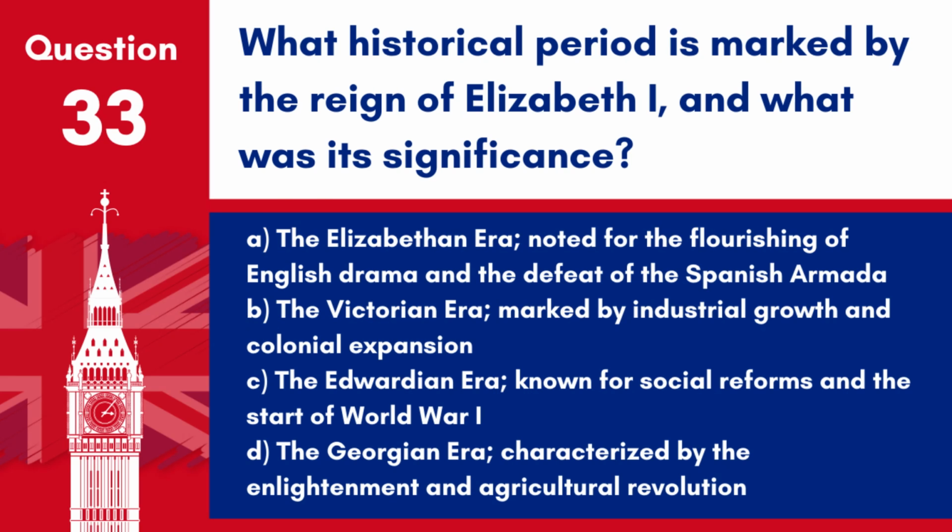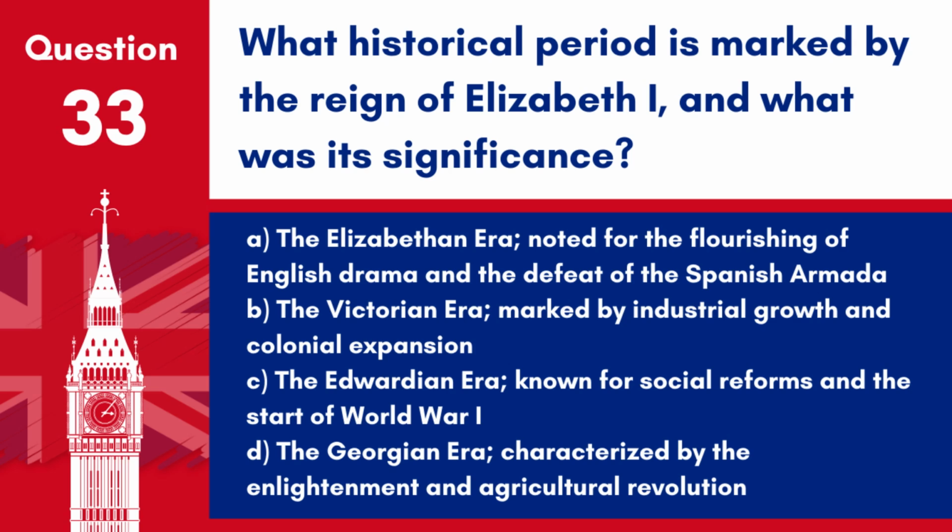Question 33. What historical period is marked by the reign of Elizabeth I, and what was its significance? A. The Elizabethan era, noted for the flourishing of English drama and the defeat of the Spanish Armada. B. The Victorian era, marked by industrial growth and colonial expansion.